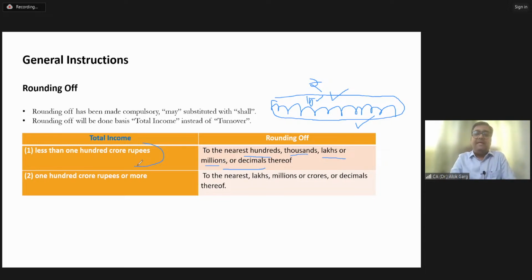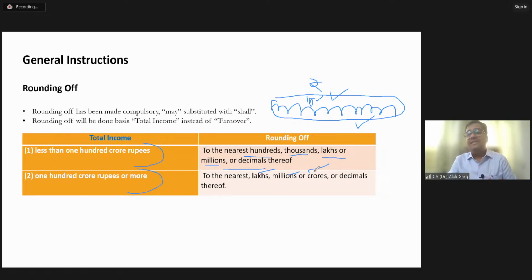For example, if the company has total income of 100 crore or more, in that case, one more unit is allowed, which is crores. If it is less than 100 crore, then either 100,000, lakhs, or millions, or decimal thereof. But if it is more than 100 crore, in that case, the 100 is not there, the 1,000 is not there. Either you can round off in lakhs or millions or crores. For example, the company has a turnover of 256 crore, so they can just write 256. Or if the turnover is 256 crore and 25 lakhs, they can simply write 256.25.